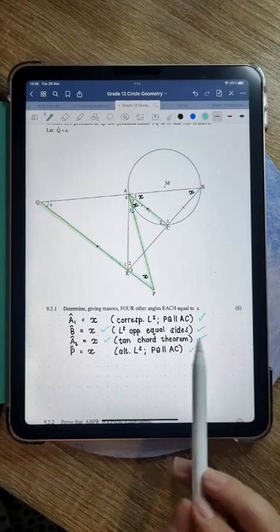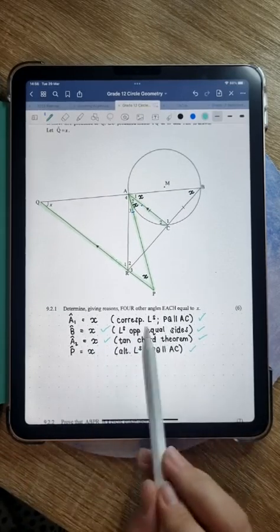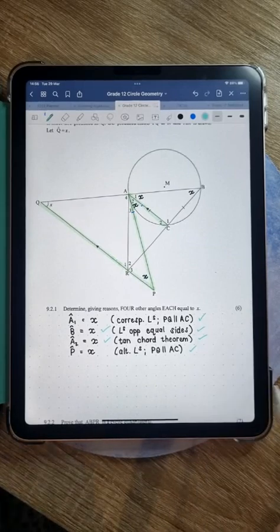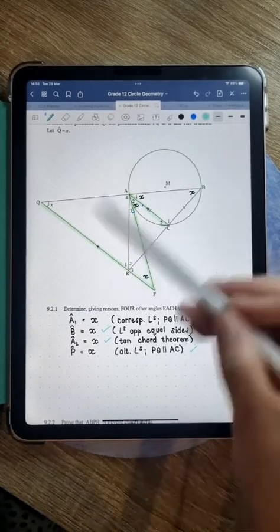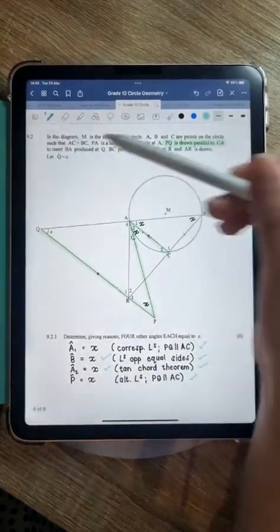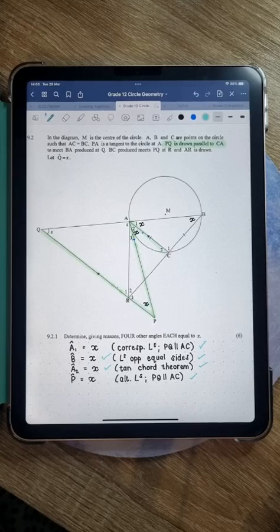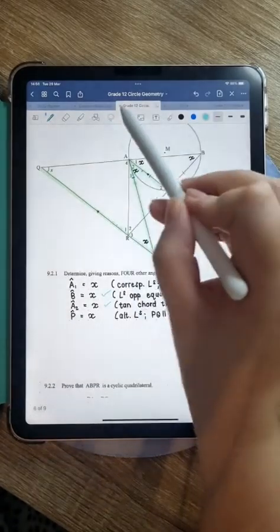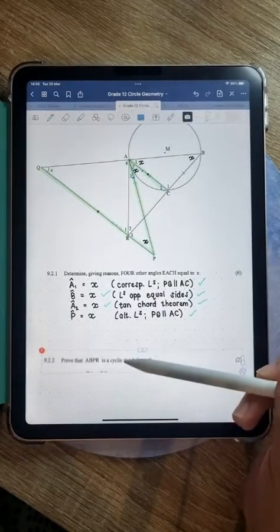So I think they'll probably give 1 mark if you're getting B, but then you'll lose the mark if that reason is wrong. Okay, so 6 marks for that. And guys, we actually got all of this information. We got all of these angles in our session of going through this paragraph. Okay, next up, 9.2.2. Let me just move this up.